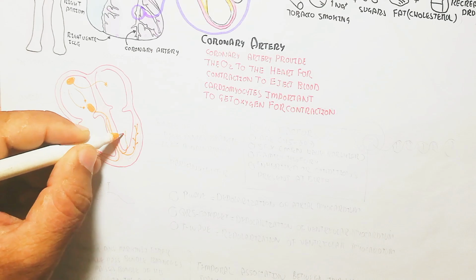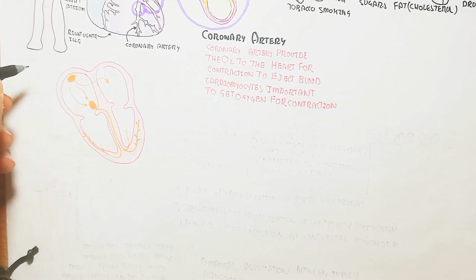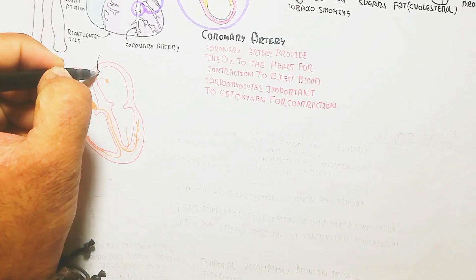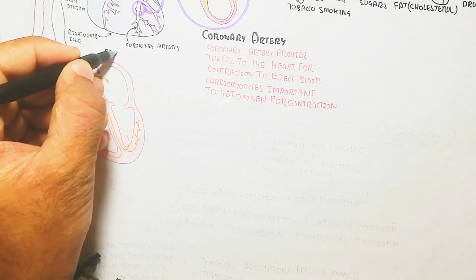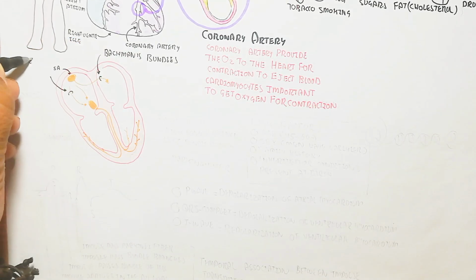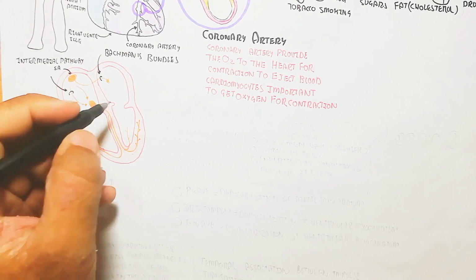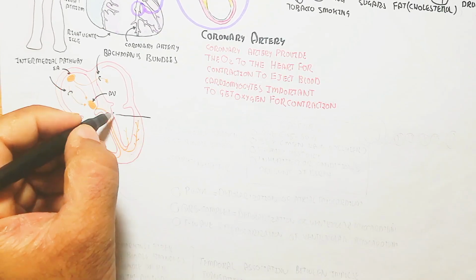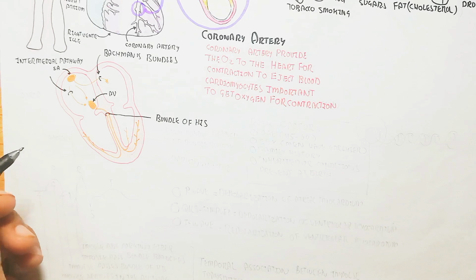Let's understand about the sinoatrial node and the atrioventricular node, and how they are very important for contraction. Here the signal comes from the brain, an autonomic signal via parasympathetic or sympathetic signals. The sinoatrial node gets the signal to depolarize, and Bachmann's bundle transmits the signal from the right atrium to the left atrium.